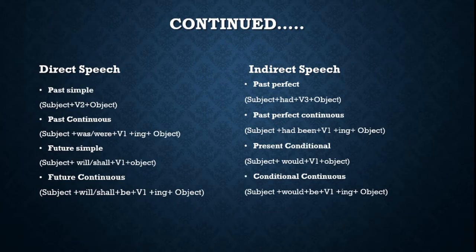So the present conditional would be changed to subject plus would with the first form of the verb and the object. Future continuous would become subject plus will or shall plus be with the first form of the verb and ing and the object. Now conditional continuous would be subject plus would plus be plus the first form of the verb with ing and the object.